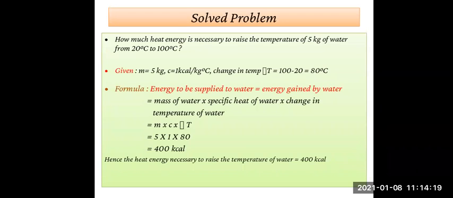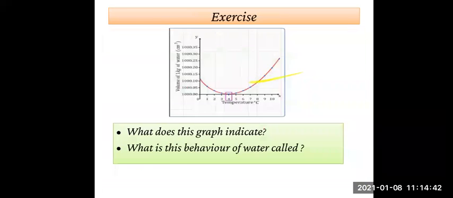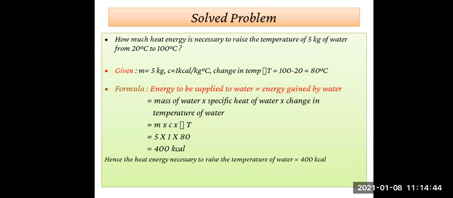M into C into delta T. So M, substitute the values, that is 5 multiplied by 1 into 80. After multiplying you will get 400 kilocalorie. So hence the heat energy necessary to raise the temperature of water is equal to 400 kilocalorie. Right, so the heat energy necessary to raise the temperature of water is how much? It is 400 kilocalorie. So this is the one example given,